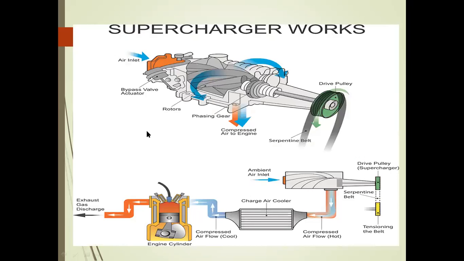So from this figure, we can see the schematic view of the supercharger, how the supercharger works in the internal combustion engine. Before we go to the supercharger used for the CI engine, first you should know what happens without a supercharger. Generally the atmospheric air enters the combustion chamber. That air occupies around 200 cc in the displacement of the combustion chamber. With the help of the spark plug or the injector to inject the fuel,